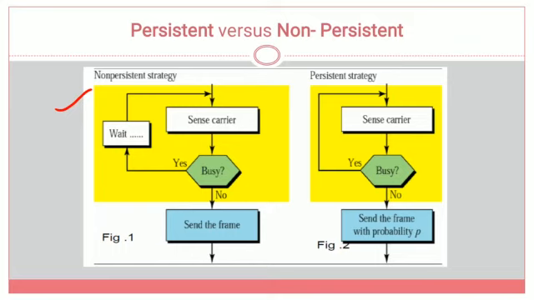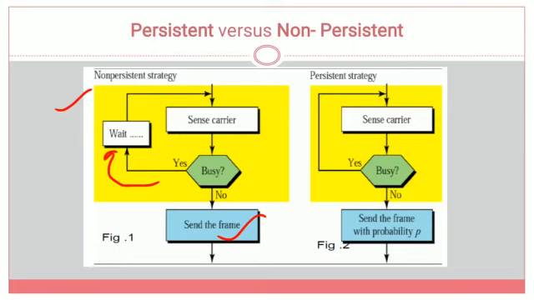All the stations have a data item. First it senses the carrier. If the carrier is busy, then it will wait for a random amount of time. Otherwise, if the carrier is idle, then it simply sends the frame. This is the strategy followed in non-persistent CSMA.